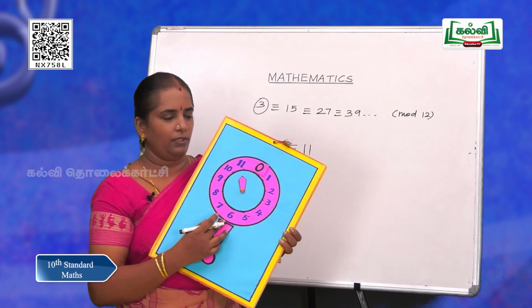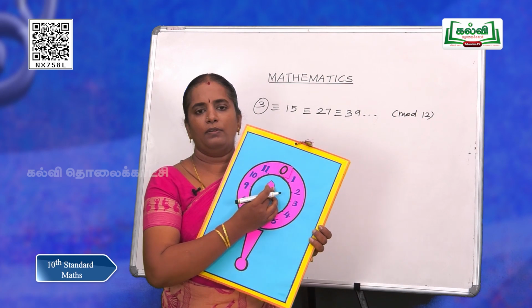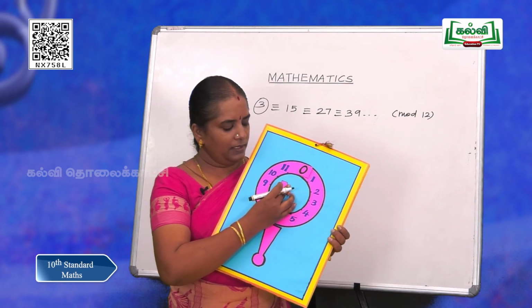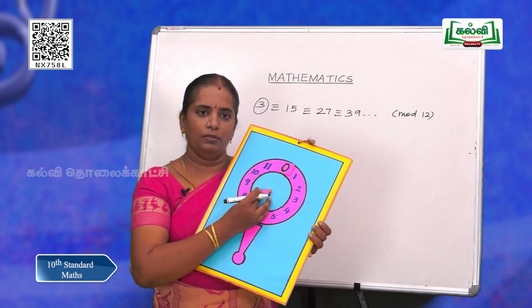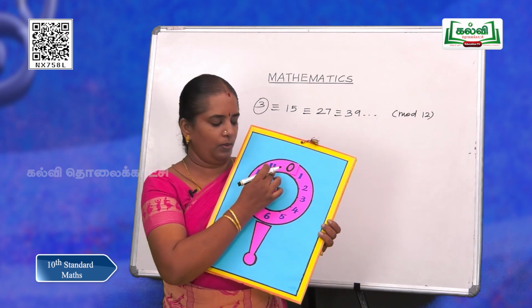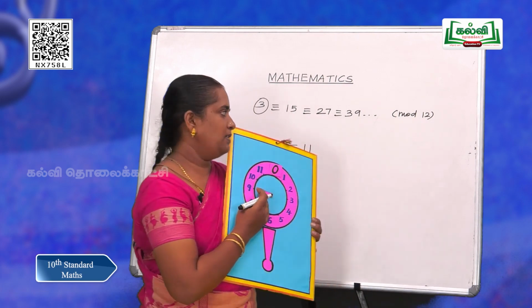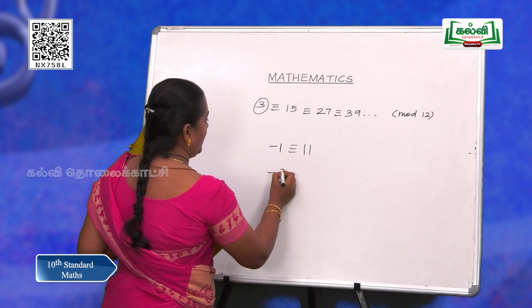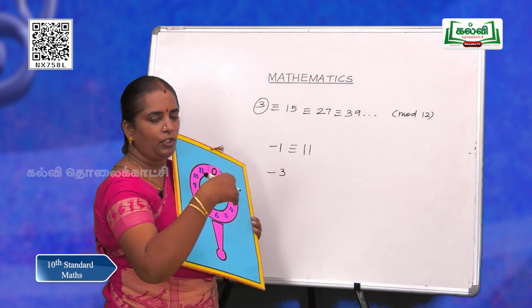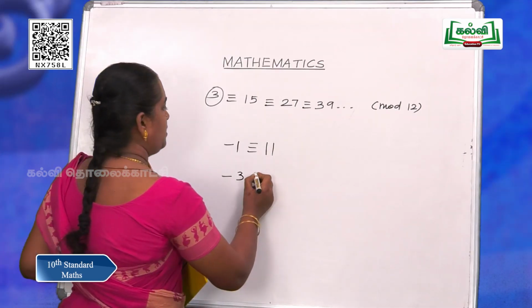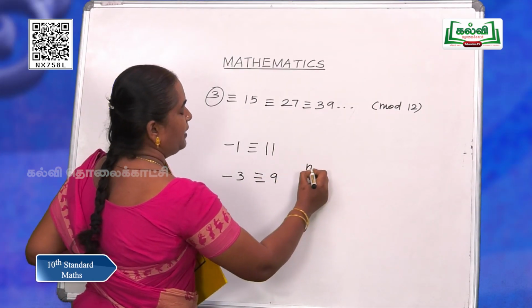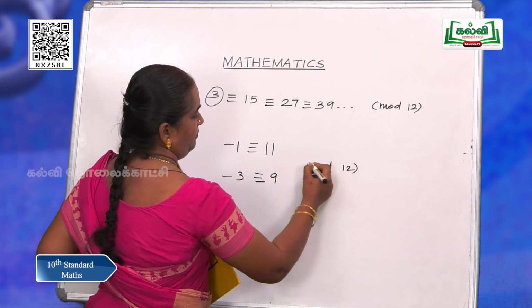So, minus 1 is congruent to 11. And then, if you move backward up to 3 numbers, from 0, 1, 2, 3, we will be getting 9. So, minus 3, as we move backward we use the negative symbol, is congruent to 9 for the same modulo 12.